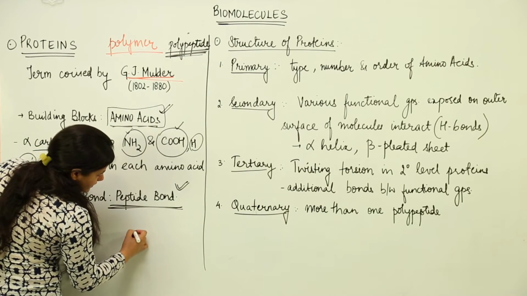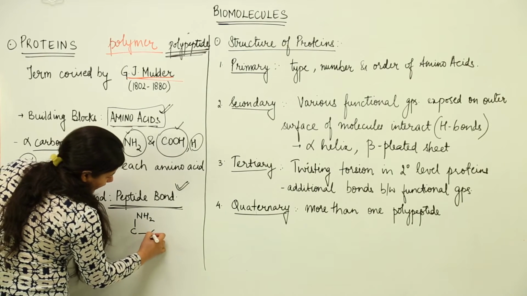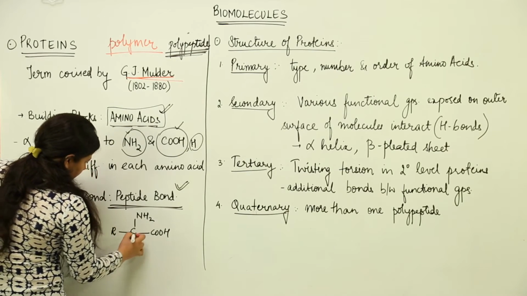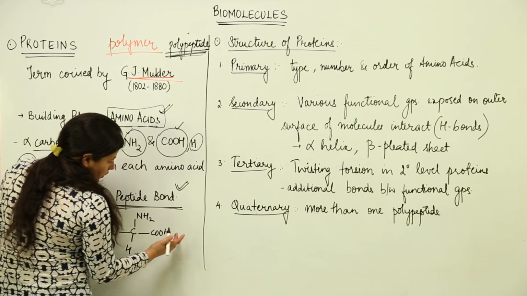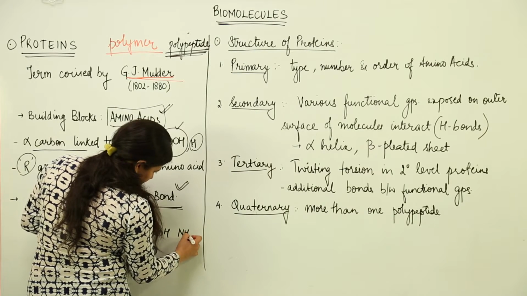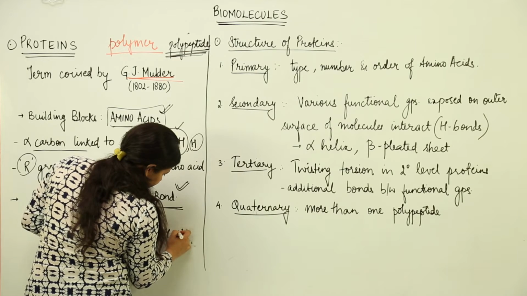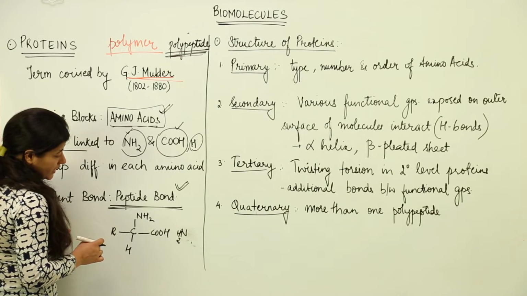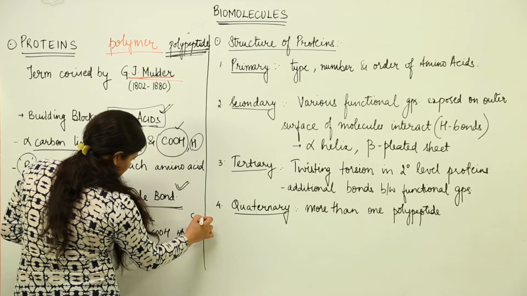Supposedly this is our amino acid, which has an amine group over here and a carboxylic group over here. The alkyl group could be present and there is another H. Along with this comes another amino acid with an amine group, and dehydration synthesis has to take place, and over here there would be C, there would be COOH.